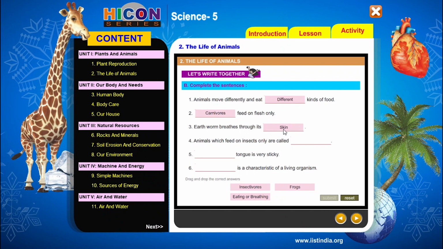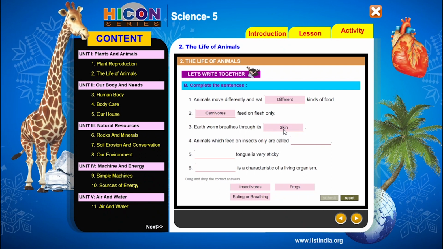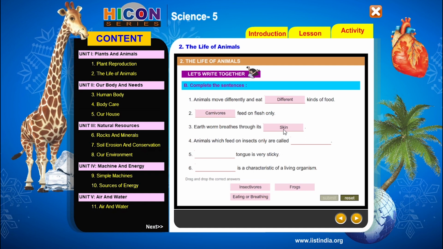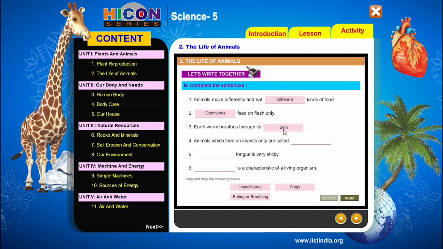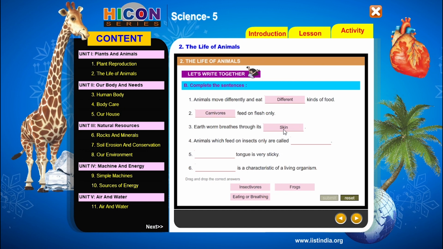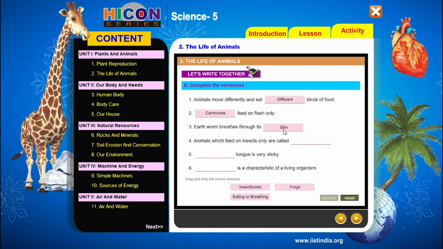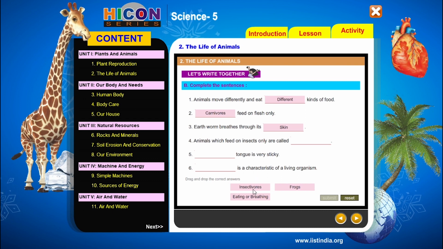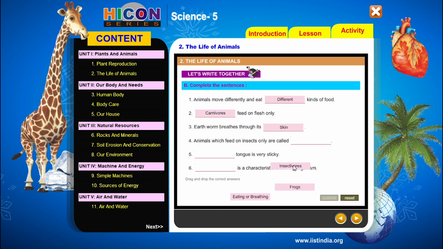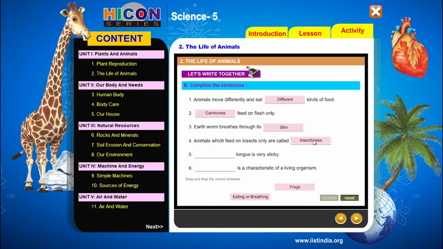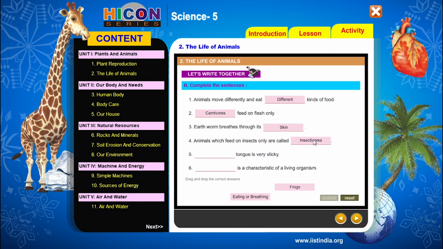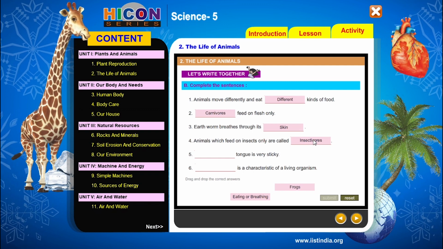Next, see the fourth sentence. Animals which feed on insect only are called dash. That means the animals which eat only insects are called dash. So children, can you answer this question? So what is the answer for this sentence? So which animals eat insects? So insectivores. So the correct answer for the fourth sentence is insectivores. So that means the animals which feed on insects only are called insectivores.